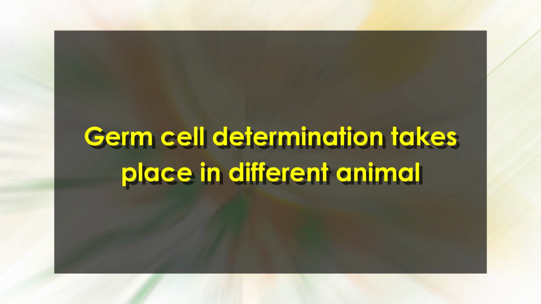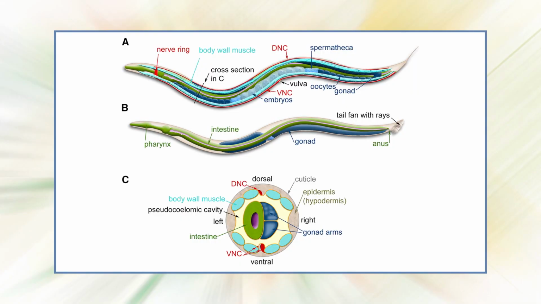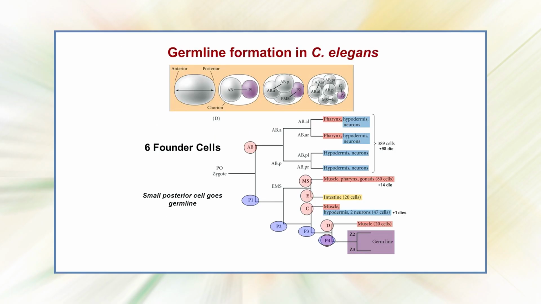Now we'll go through how germ cell determination takes place in different animals. First, we'll take C. elegans. In C. elegans, a ribonucleoprotein complex termed P granule is found which specifies the germ cell. After fertilization, the randomly scattered P granules localize at the posterior end of the zygote and the P1 cell is formed from the posterior cytoplasm. On subsequent divisions, P granules pass from P1 to P2 cell, then P3 and lastly reside in P4 cell, whose progeny eventually gives rise to the gametes in adult.